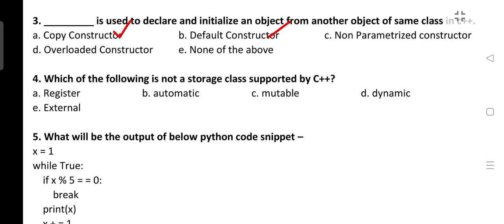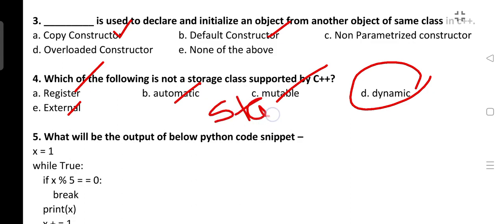Next is, which of the following is not a storage class supported by C++? So register is supported, extern is supported, auto is supported, mutable is supported. Dynamic is not supported. So the correct answer is dynamic. Rather, static is one storage class which is supported by C++. So there are 5 storage classes: register, extern, static, auto and mutable. And in case of C, there are only 4: register, extern, static and automatic, which is auto.